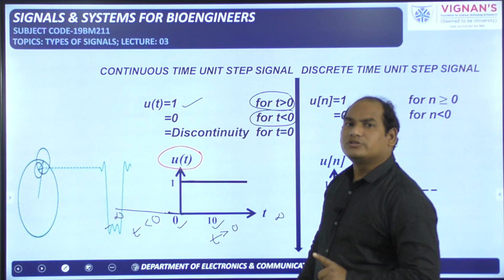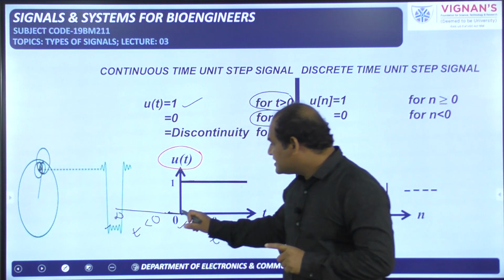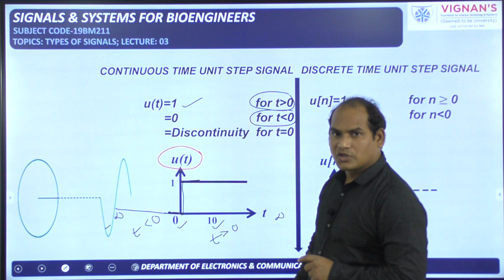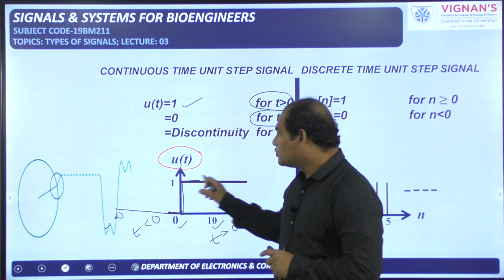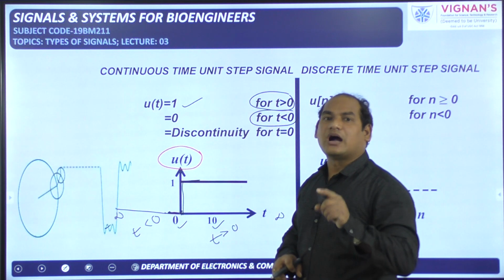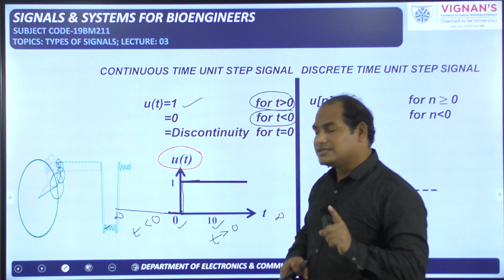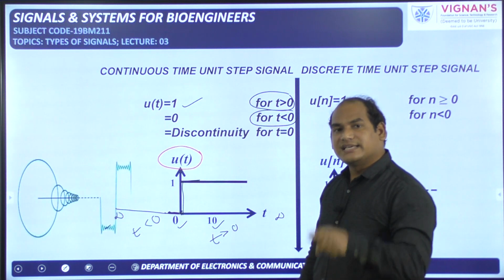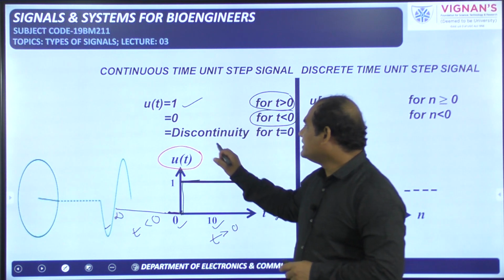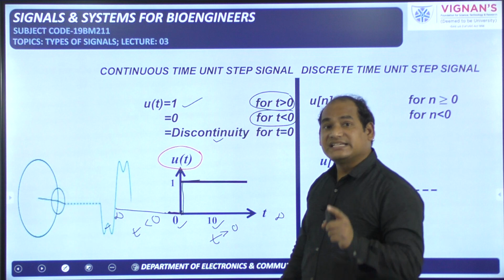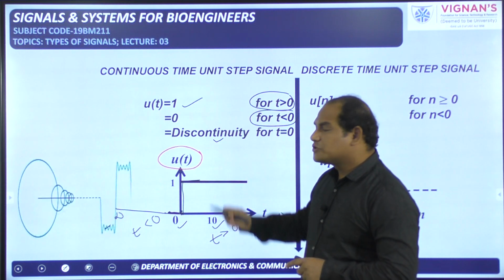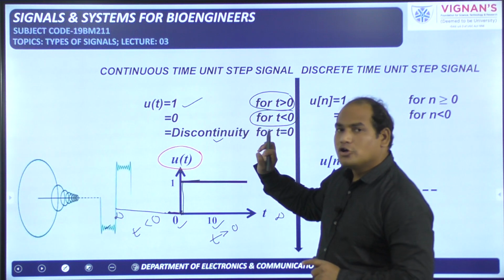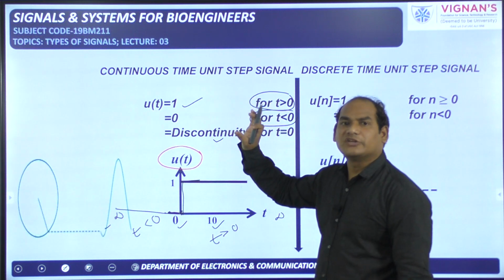Exactly at t equal to 0, the amplitude is changing suddenly from 0 to 1. It rises from 0 to 1. There is a sudden change in the amplitude exactly at t equal to 0. Wherever a sudden change is there, we can say that is a discontinuity. So there is a discontinuity in the amplitude of u of t at t equal to 0, that we have to represent. So in this manner only you have to define the unit step signal.